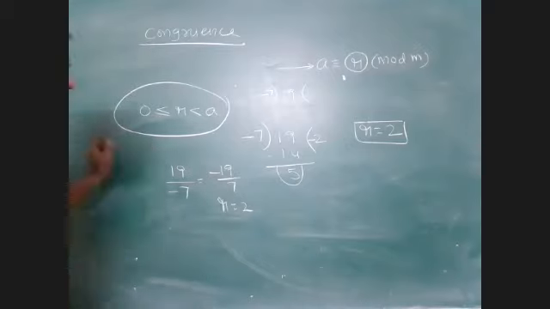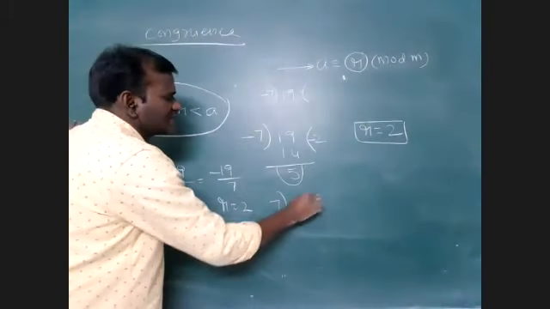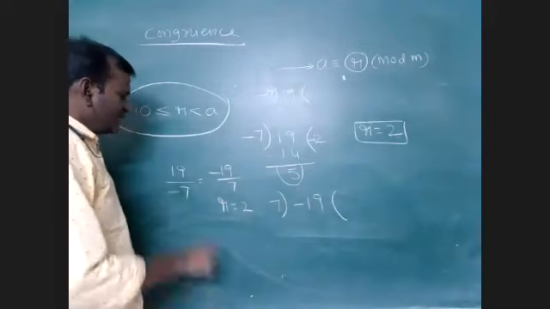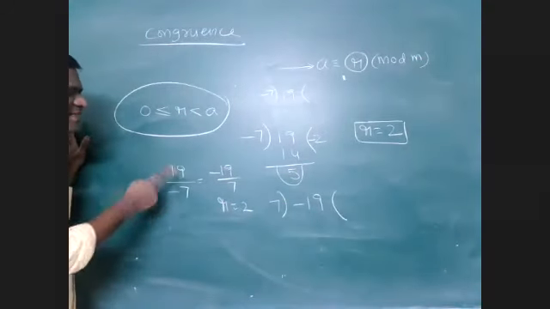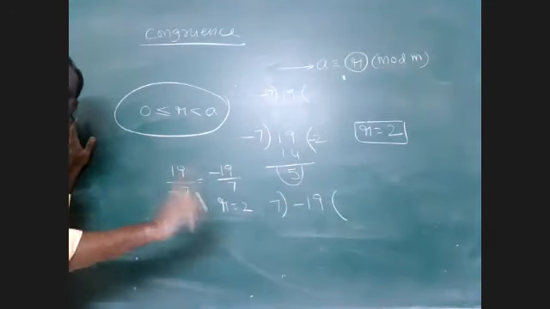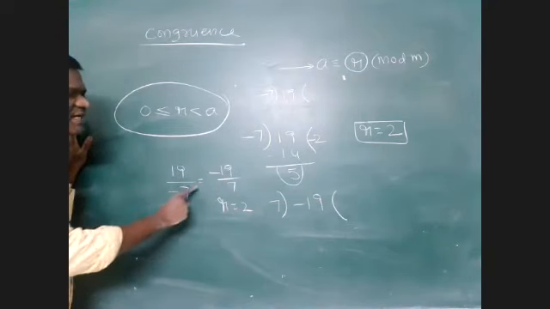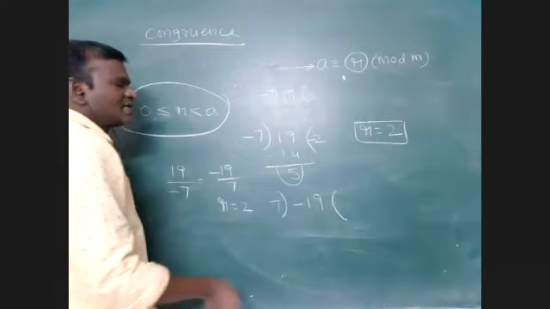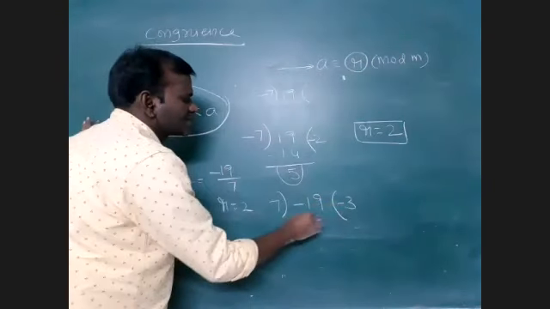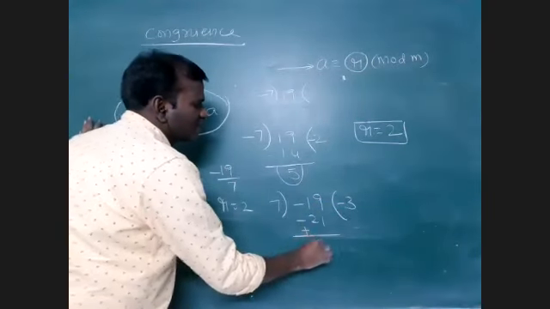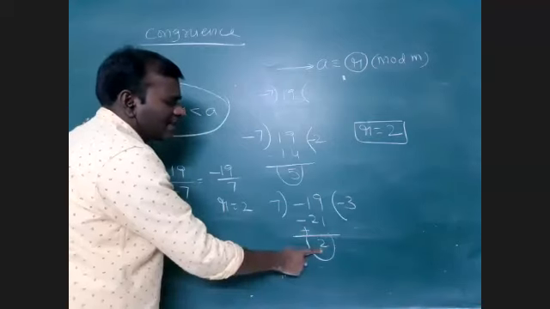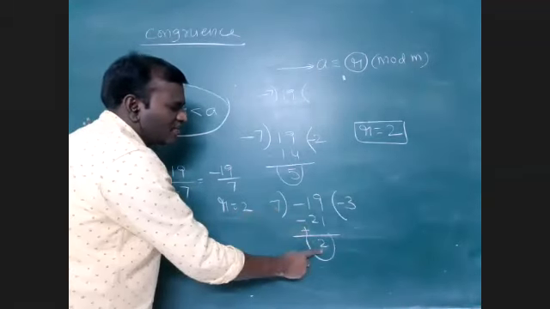So, same question only, previous question only. Minus 19 by 7 or 19 by minus 7, both are same. But this is not in the standard form. First I converted this into the standard form, then how many times will it go? Minus 3 times, minus 21. So remainder will be 2. Absolutely, remainder is less than the divisor and more than 0.